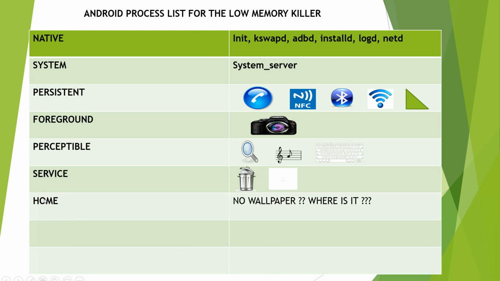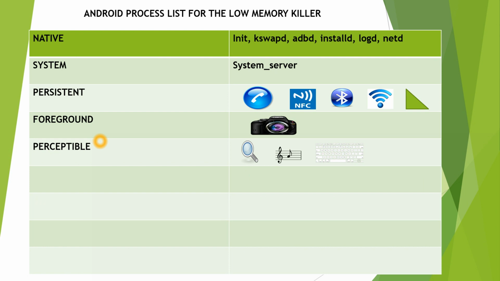Next, my home application will be killed. So when my launcher is killed, there will be no wallpaper. There will be a black screen for a couple of seconds. We will wonder what happened to my launcher. Why is this black screen I am seeing? That is because your low memory killer killed your home application to reclaim memory which is needed by other applications or processes. Next, we all know services will be killed.